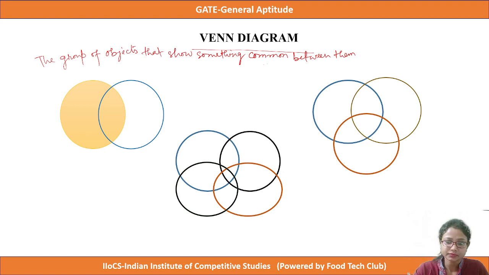As an example, suppose in a coaching center there is a group of a few students who are taking coaching for GATE. We will represent these GATE students through a circle, and this circle represents the group of GATE students.